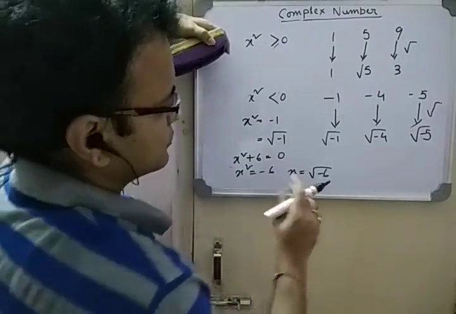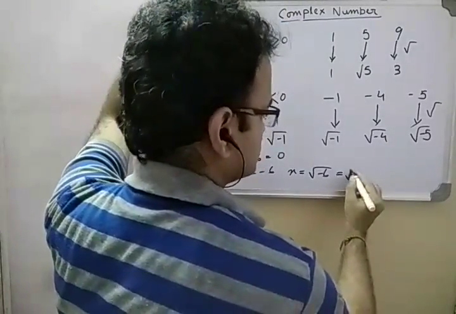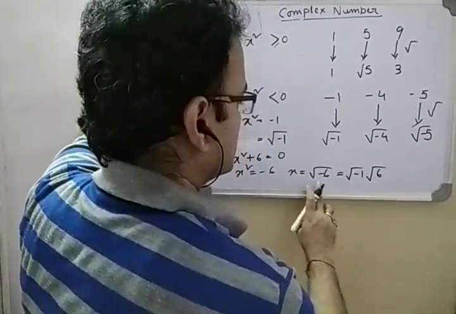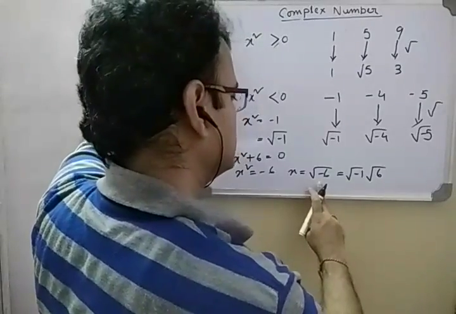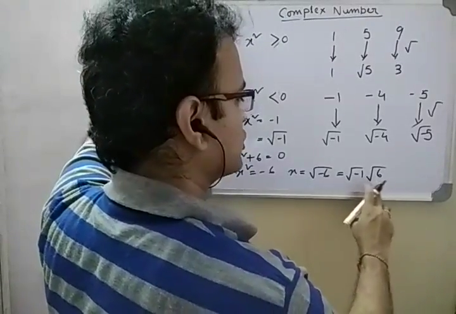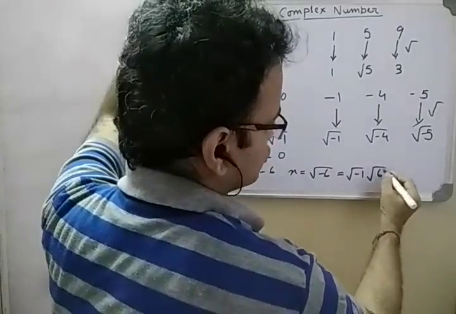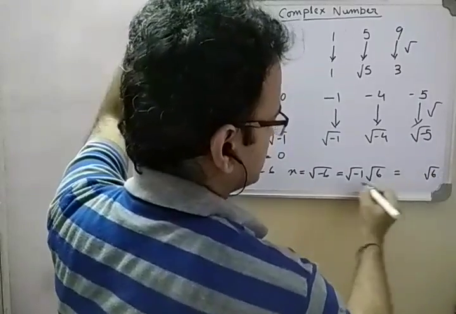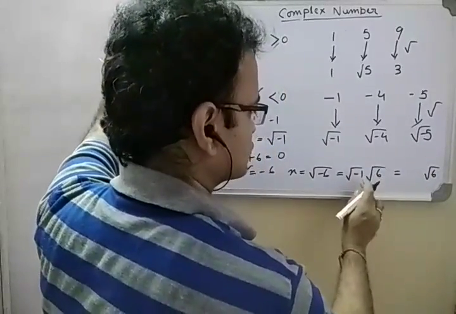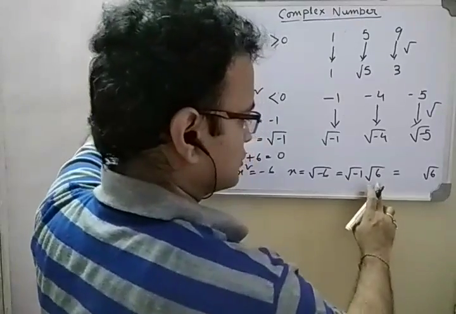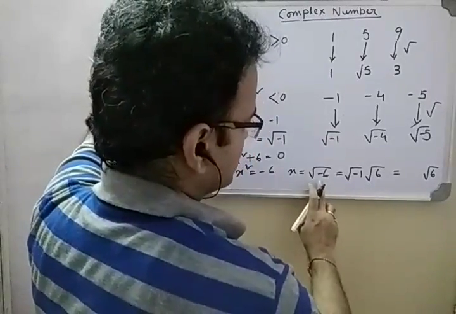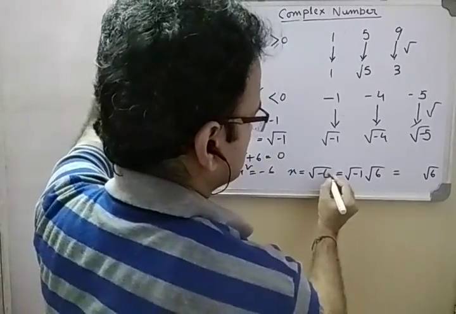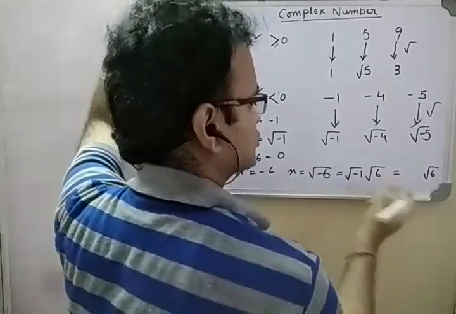So the concept of imaginary numbers came. -6 was broken into two parts: the positive root 6 was kept intact, and the number -1, which when multiplied with 6 gave -6, was separated.